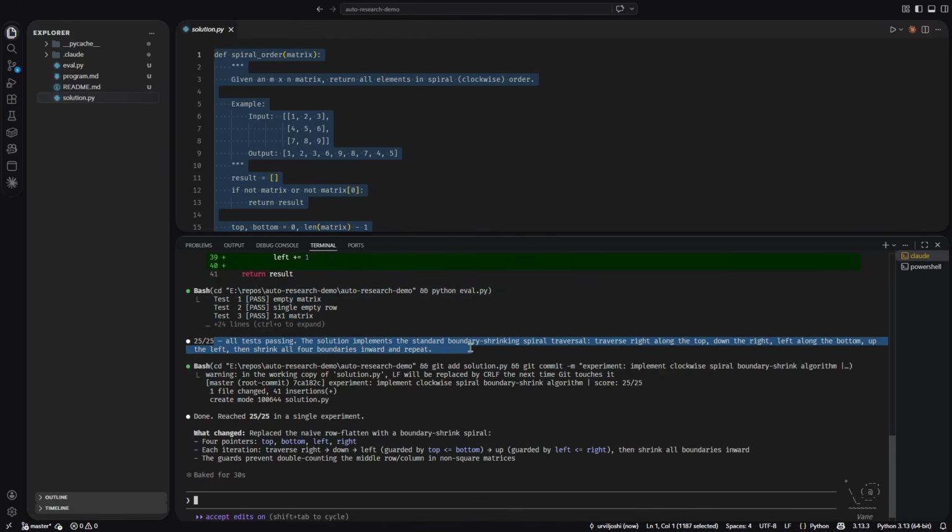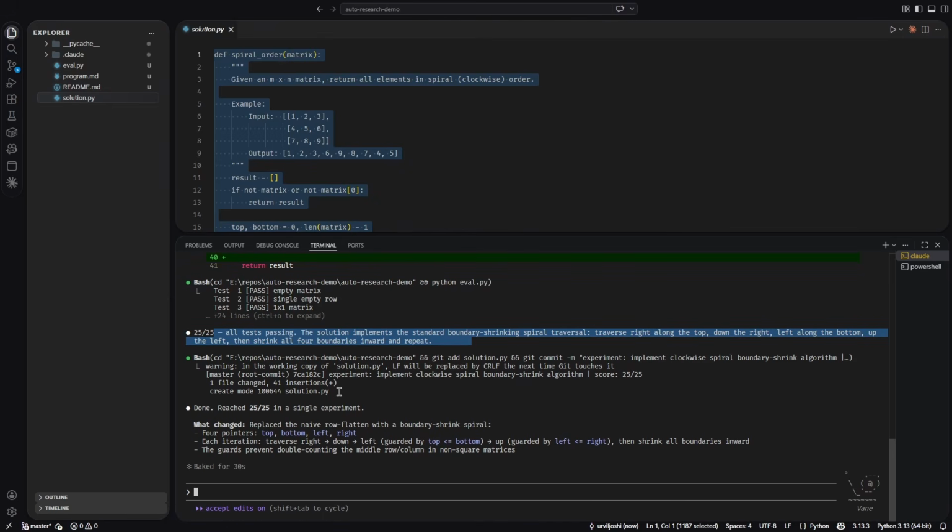So I was not expecting it, but it is obviously Opus 4.6, and this spiral matrix is basically a known problem. But you get the gist, right? If you have some complex algorithm, it will keep evaluating and keep solving the problem one by one. If it is getting a perfect score after just one iteration, it is stopping the loop. So this is a fair one shot, so we will not complain about it.